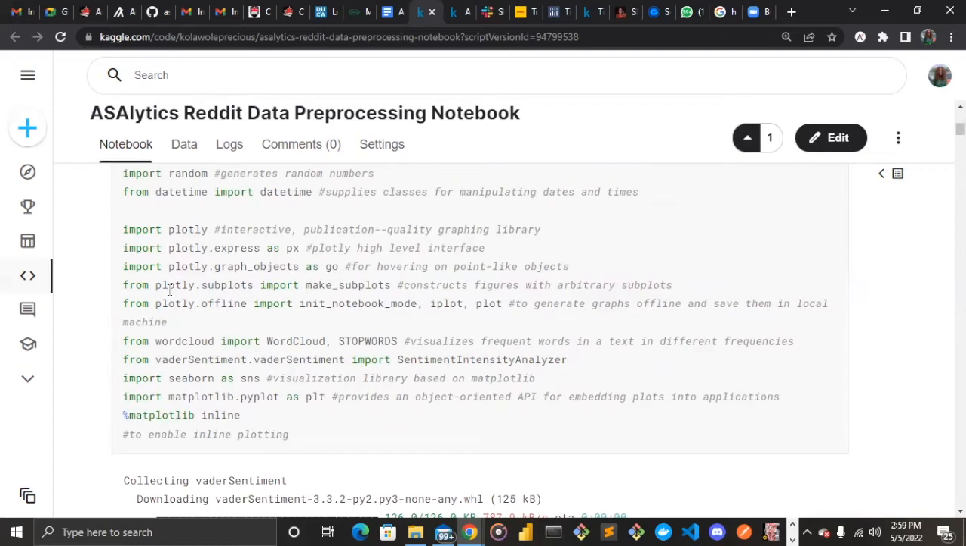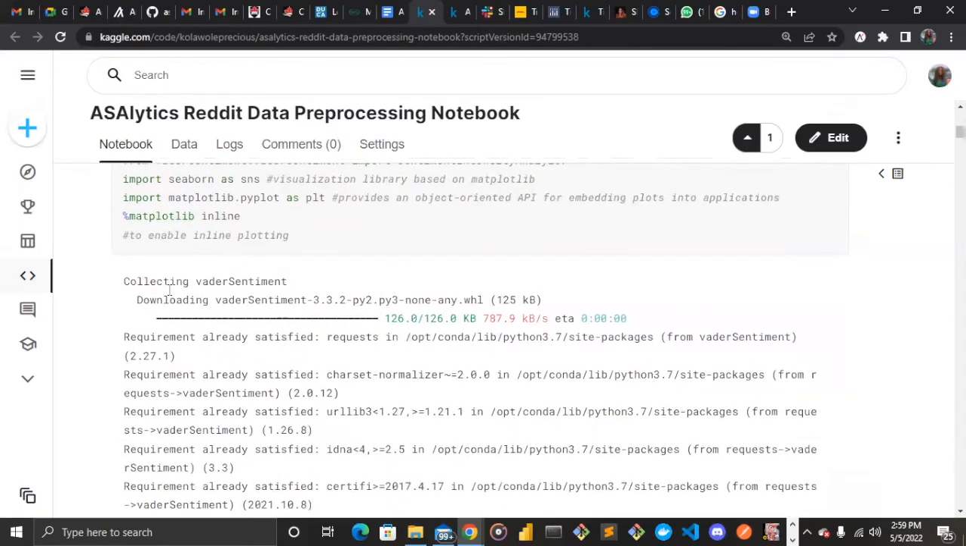Word cloud is a library that visualizes frequent words in any text, showing them in sizes according to their frequencies. All right, so we use Seaborn. It's also a visualization library in Python, and also Matplotlib for some of the plots which are not done with Plotly. All right, so moving forward,